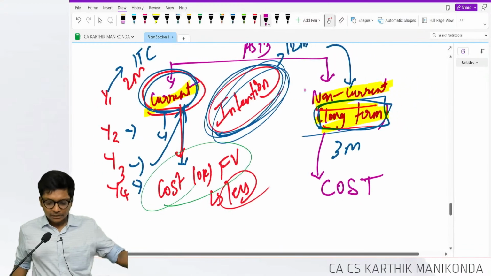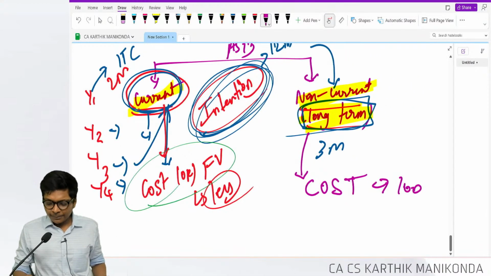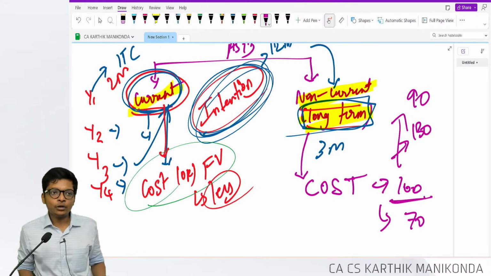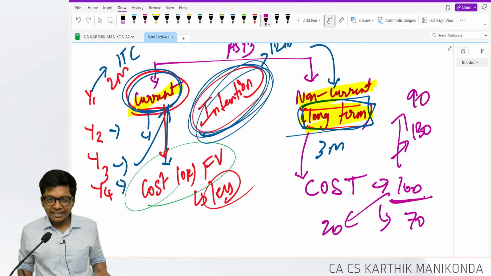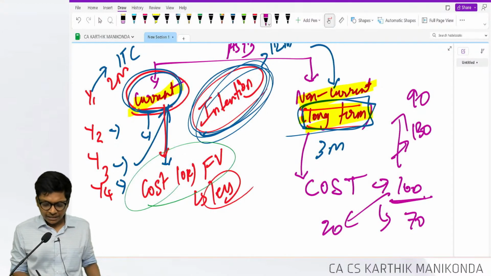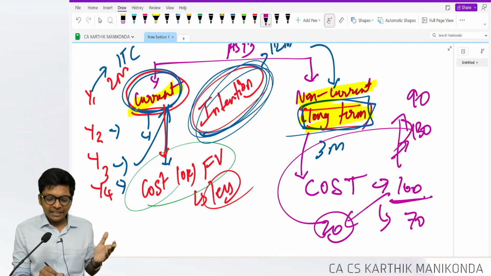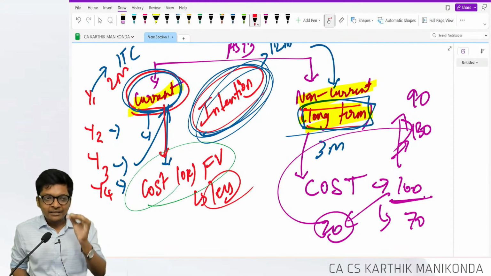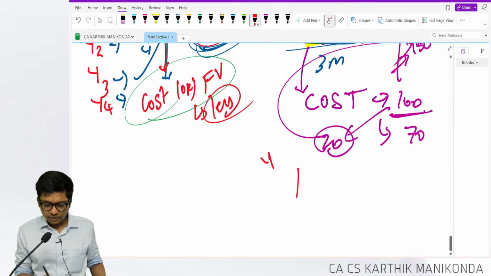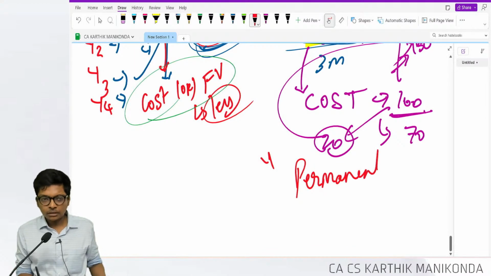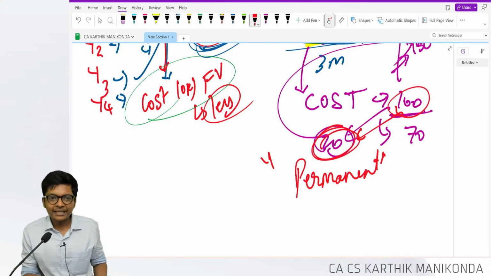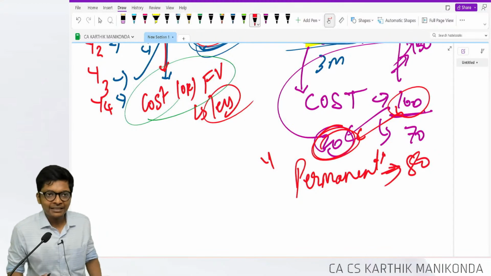Sir, what if the cost is 100, market price is 130, I don't care. Cost is 100, market price is 90, I don't care. Cost is 100, market price is 70, I don't care. Cost is 100, market price became 20, I don't care. Because I believe that this 20 will come back to 130 later. Price fluctuation is temporary. But standard tells if the fall in the investments is permanent, then I will write off the loss. If this 100 becomes 20, then that 80, if it's a permanent decline, then I will write off.